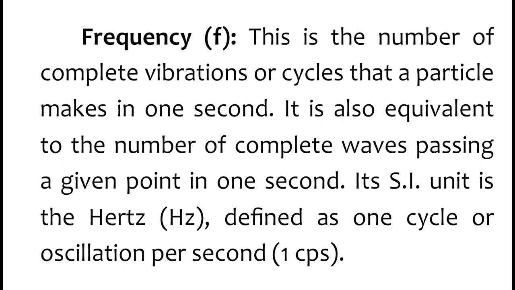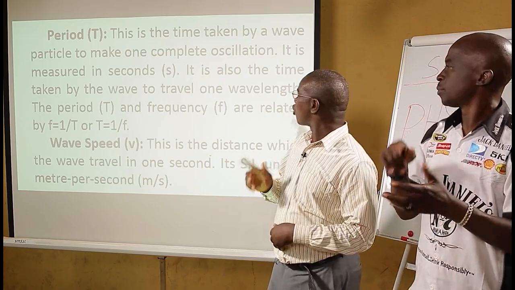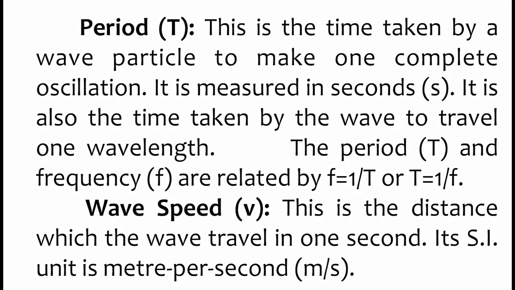The SI unit is hertz. Period is the time taken by a wave to make one complete oscillation, measured in seconds. And the relationship between period and frequency is F equals 1 over T. They are reciprocal of each other. Wave speed is the distance the wave travels in 1 second. The SI unit is meter per second.